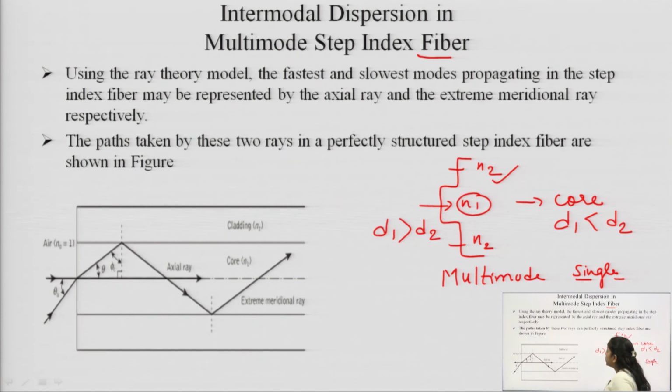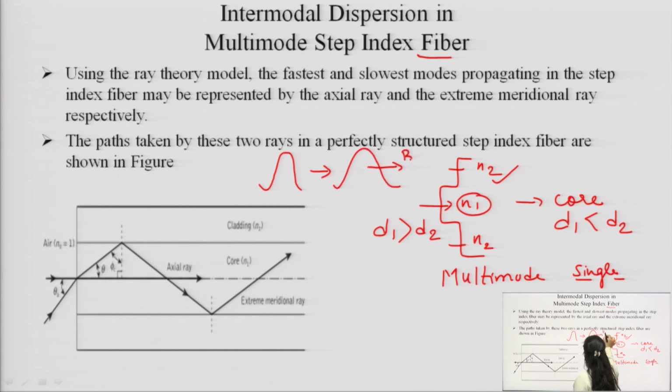Now, we are moving toward the dispersion. What is happening in the dispersion? If you remember, in dispersion there exists a pulse broadening. That means the pulse at the input end will not remain the same at the output end. The pulse will get broadened. So, these are just the definition of dispersion and the multimode step index fiber.